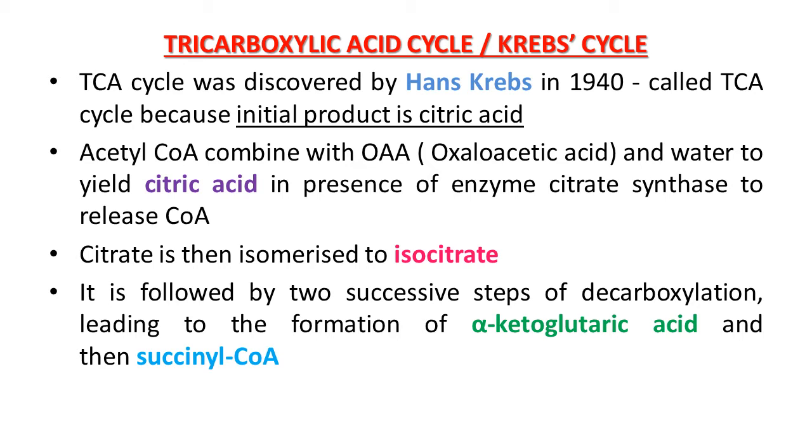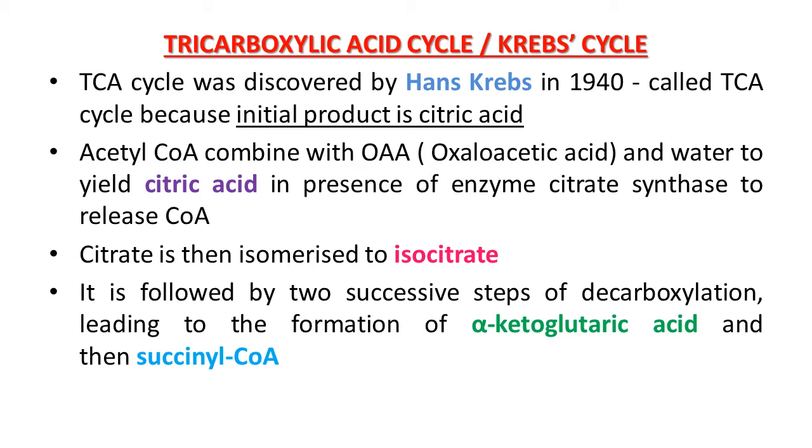Acetyl coenzyme A then enters a cyclic pathway, the tricarboxylic acid cycle. It is commonly known as the Krebs cycle, after the scientist Hans Krebs, who first discovered it. So in honor of the scientist who discovered it first, it is also known as the Krebs cycle.